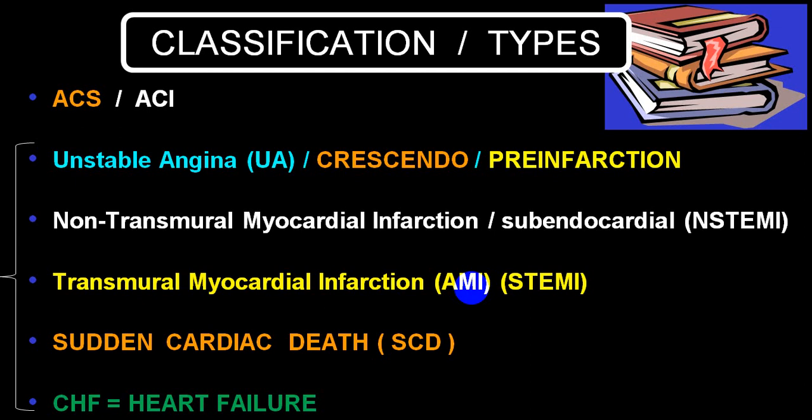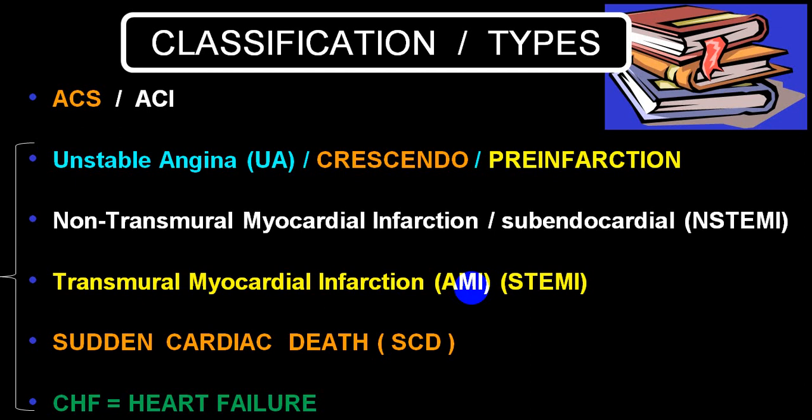Now we mainly utilize ACS, acute coronary syndrome, where we have three common varieties: unstable angina, non-STEMI, STEMI. Unstable angina is also called crescendo or pre-infarction angina.